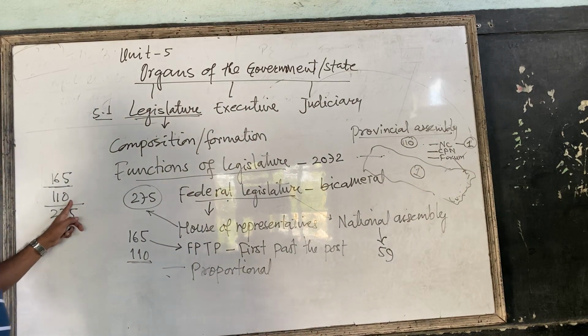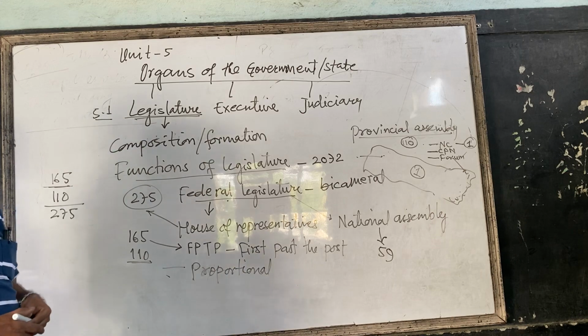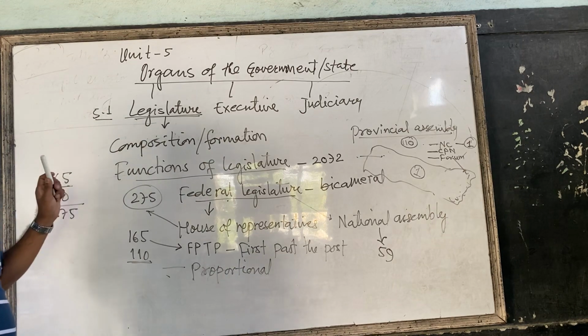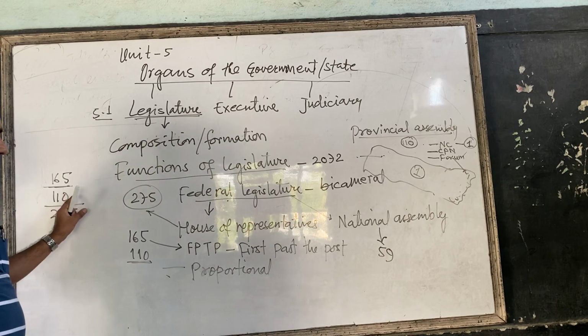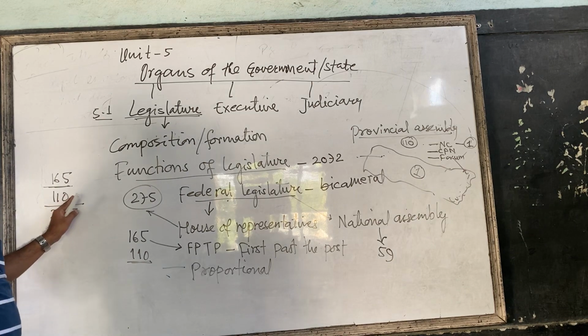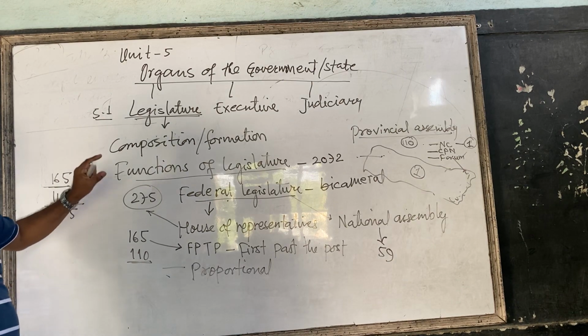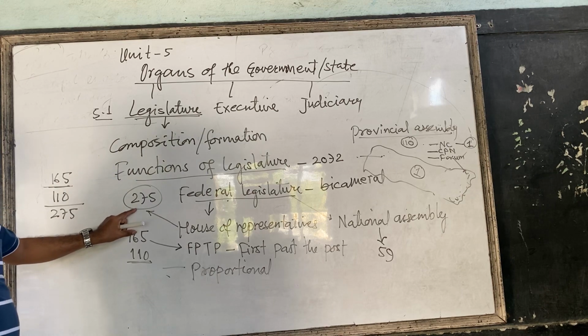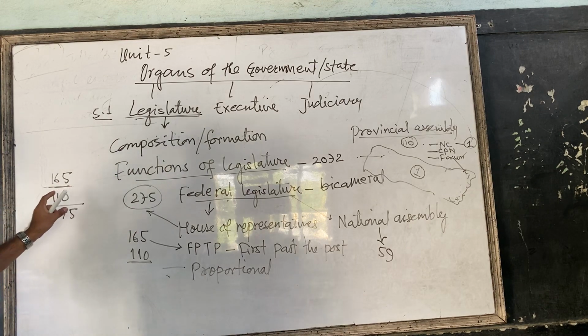Then 110 members are given from Nepali Congress only for proportional seats. Proportional means that Nepali Congress won the whole country's 110 seats, and Nepali Congress is now giving candidates for the House of Representatives. 110 members Nepali Congress is giving.